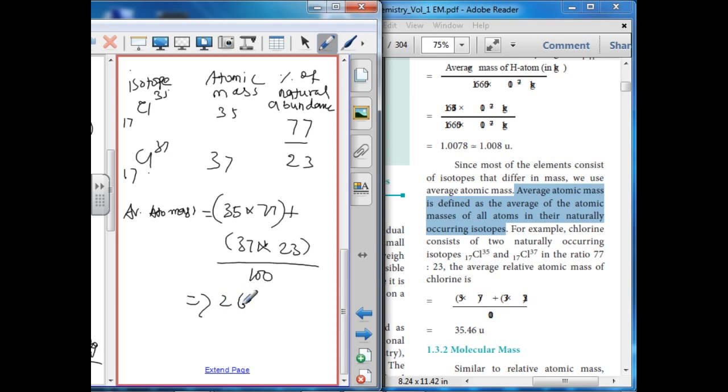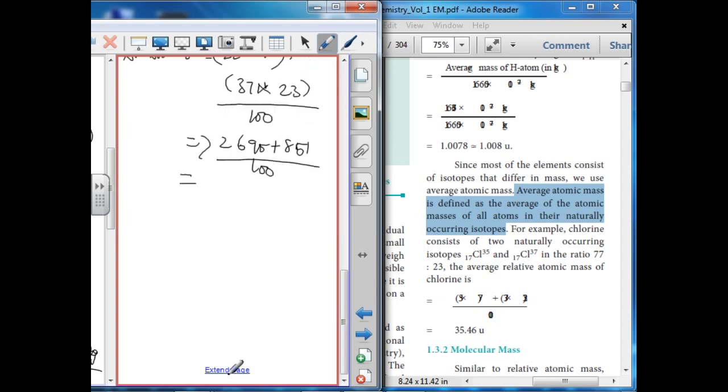So 2695 plus 851 is 3546, divided by 100. The answer is 35.46. This is the average atomic mass of chlorine isotopes.